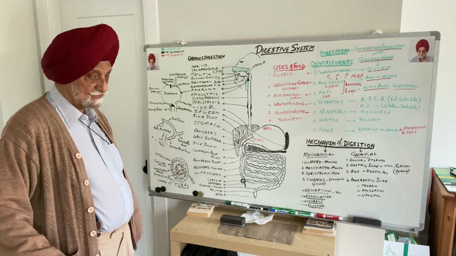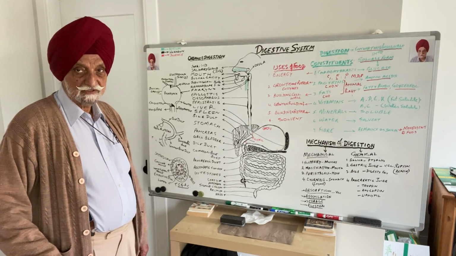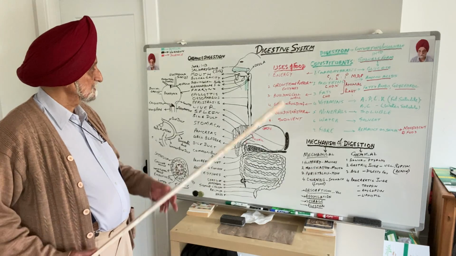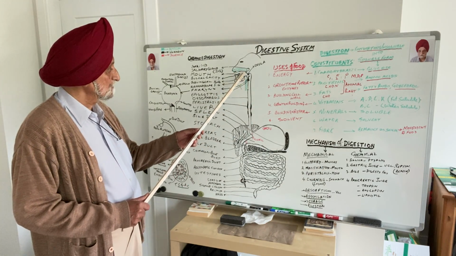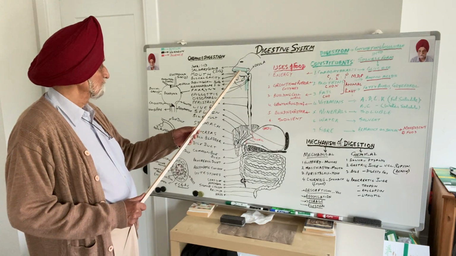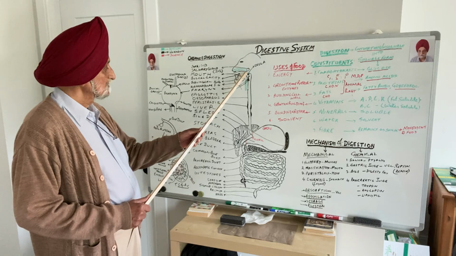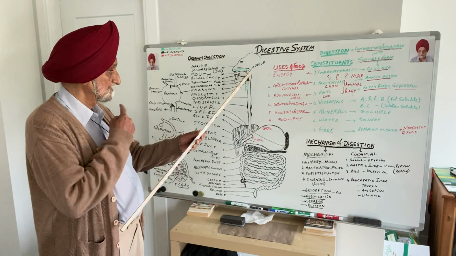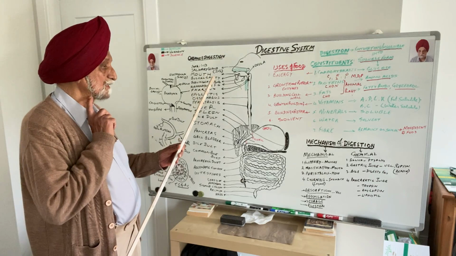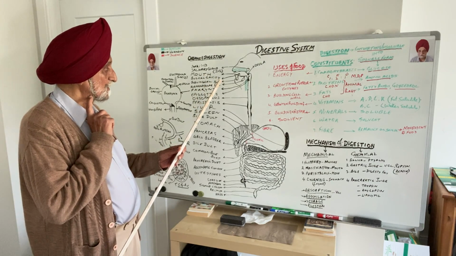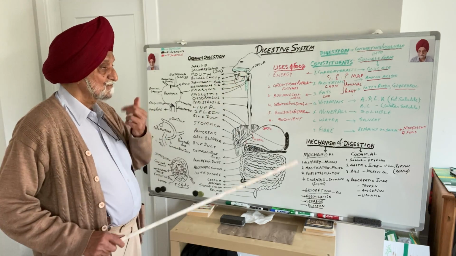There are a few other organs which are associated with the process of digestion. Those are, as I have already said, 3 pairs of salivary glands. The one present on the upper side below the ear is called a parotid salivary gland, one on each side, and then we have submandibular present below the lower jaw, and sublingual below the tongue.